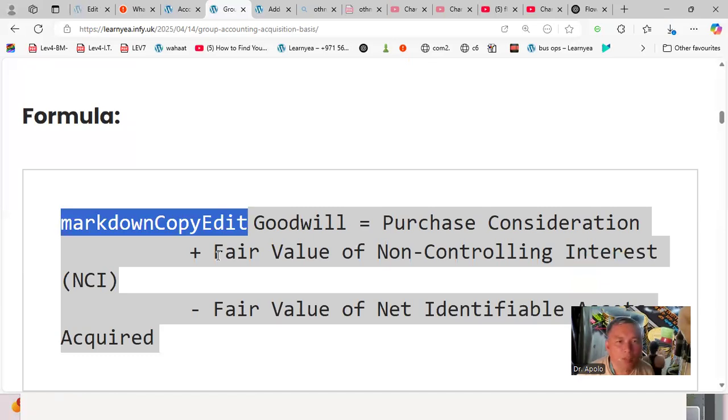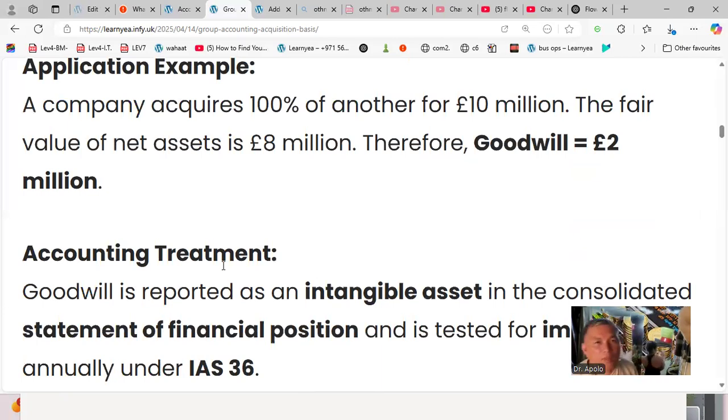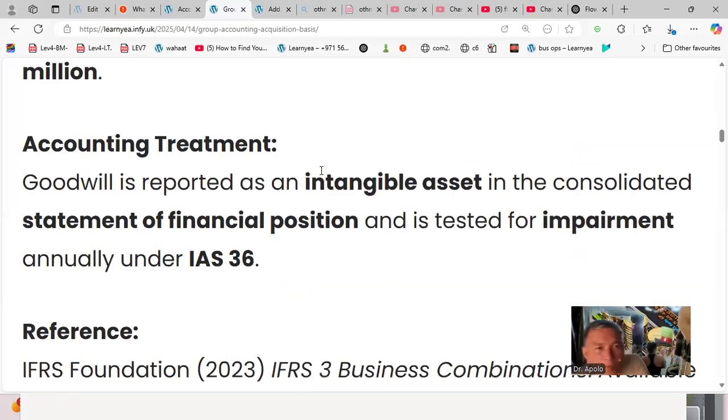Application example: a company acquires 100% of another for 10 million. The fair value of net assets is 8 million. Therefore, goodwill is 2 million, so 10 minus 8. Accounting treatment: goodwill is reported as an intangible asset in the consolidated statement of financial position and is tested for impairment annually under IAS 36.